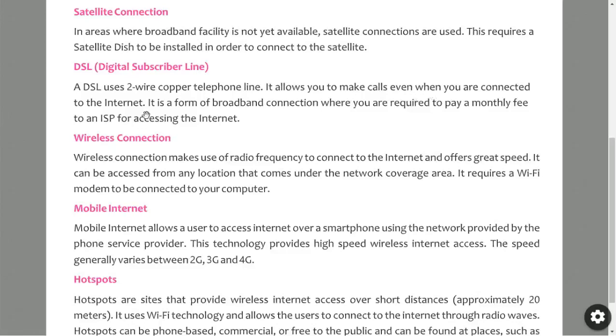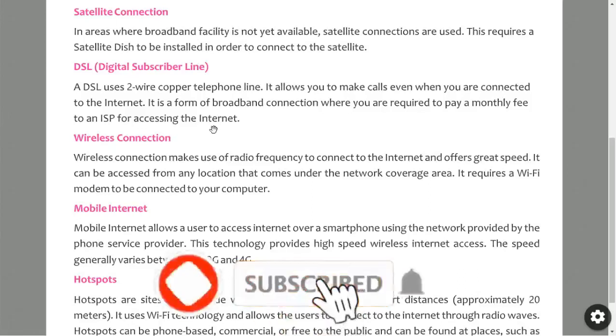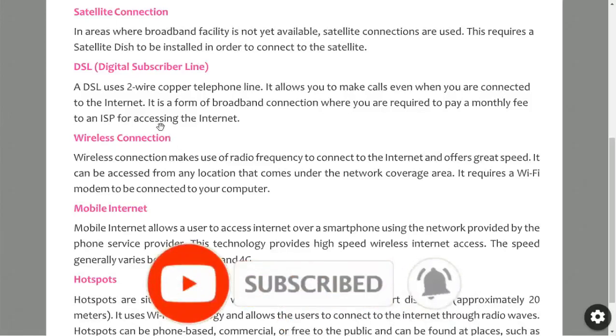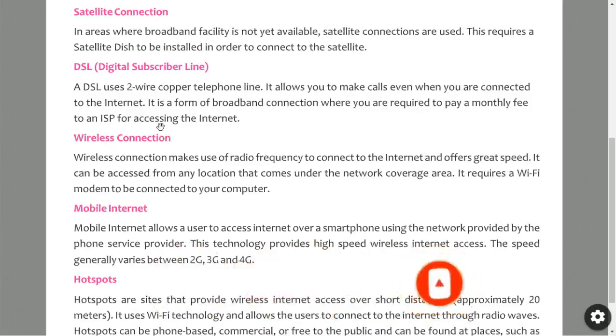Whenever your system is connected with the internet, at that time also you can use the phone. It is a form of broadband connection where you are required to pay a monthly fee to an ISP for accessing the internet. In a broadband connection also, we can receive calls or make calls, and we pay the monthly fee or charge to the ISPs, internet service providers. ISPs are the companies that provide the internet service in exchange for a fee.